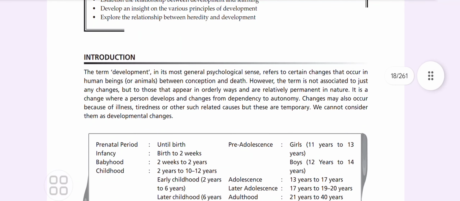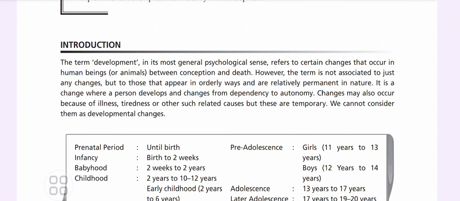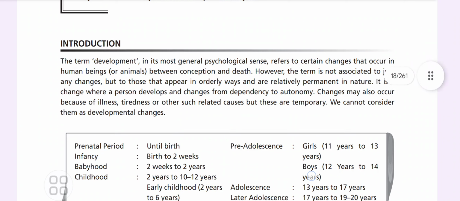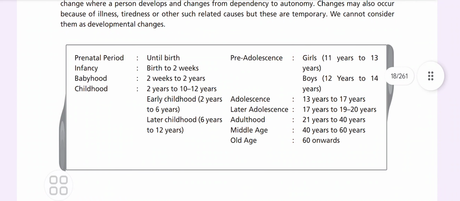So let's do it. The term development in its most general psychological sense refers to certain changes which occur in human beings between conception and death. However, the term is not associated with just any changes but with those that appear in orderly ways and are relatively permanent in nature. It is a change where a person develops and changes from dependency to autonomy. Changes may also occur because of illness, tiredness, or other such causes, but these are temporary. The stages are prenatal, infancy, babyhood, childhood, pre-adolescence. These are the things you need to remember. Okay, a question can come like this.